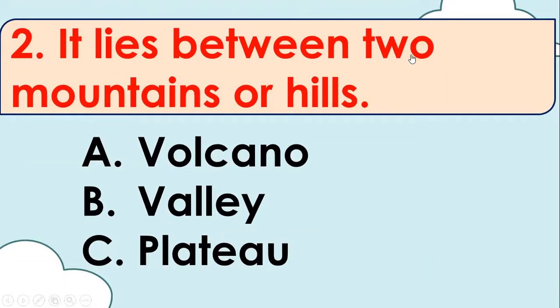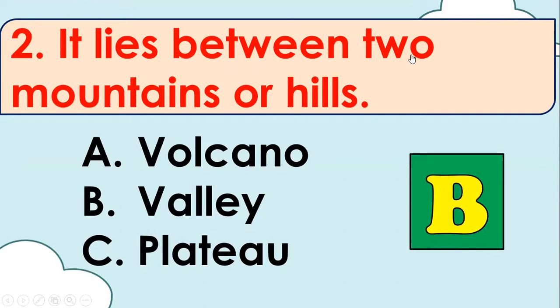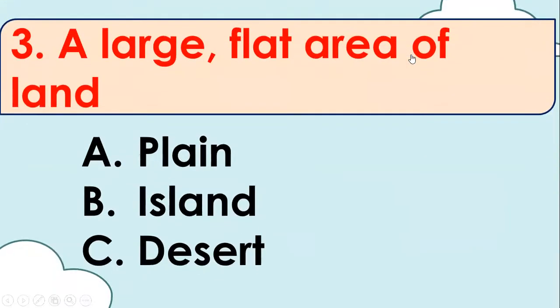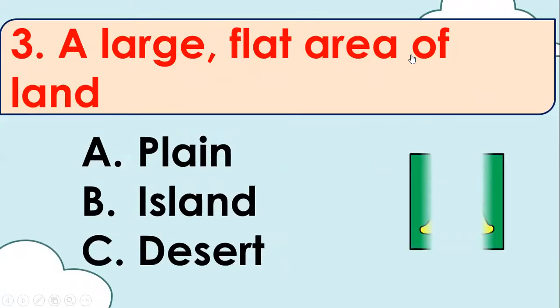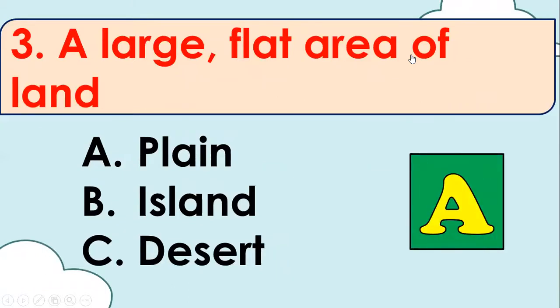Number 2. It lies between two mountains or hills. A. Volcano, B. Valley, or C. Plateau? The correct answer is letter B, valley. Number 3. A large flat area of land. A. Plain, B. Island, or C. Desert? The correct answer is letter A, plain.